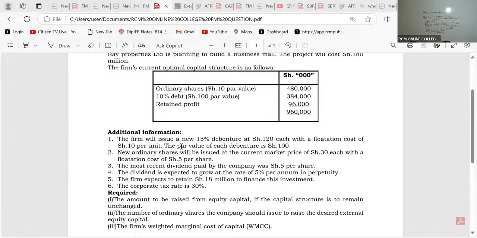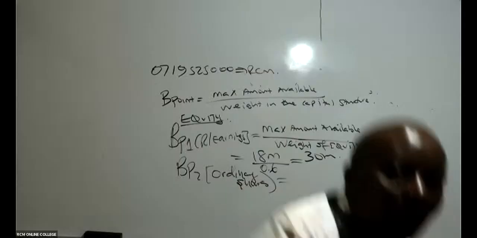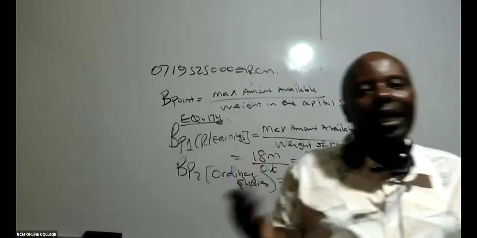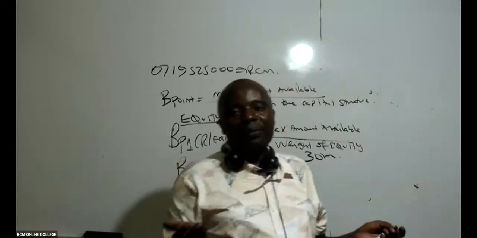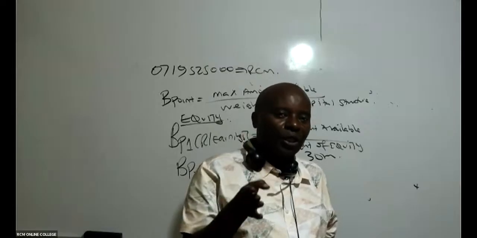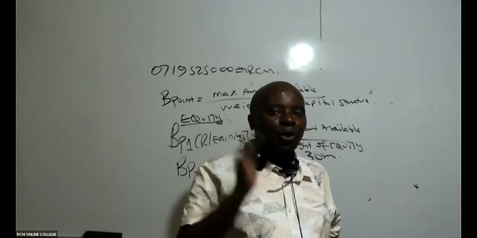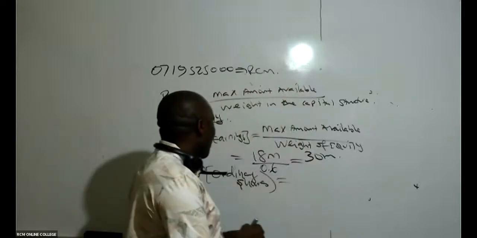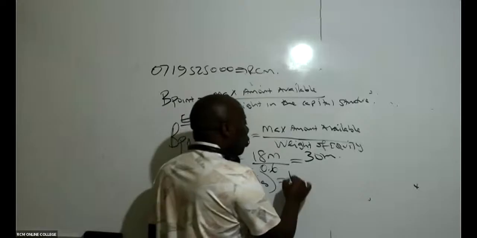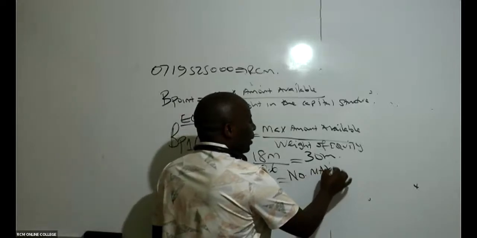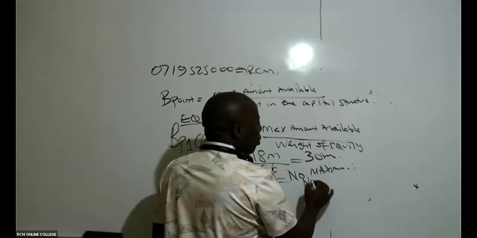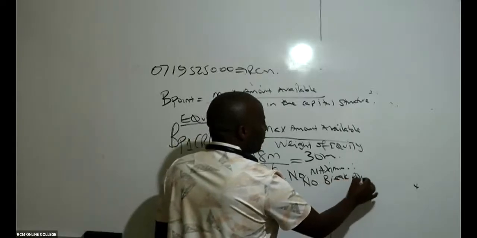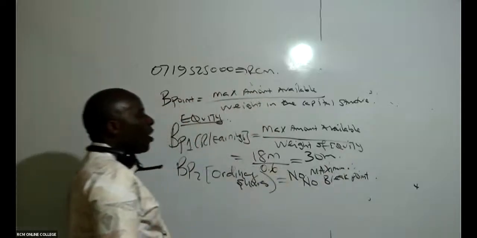They're only telling us new ordinary shares will be issued at the current market price of 30 each. They are not giving us any maximum. There is nowhere they're defining a maximum amount that we can get from ordinary shares. Like some video I watched some time back, they used to say no retreat, no surrender. The same case here: no maximum, and therefore no breakpoint.